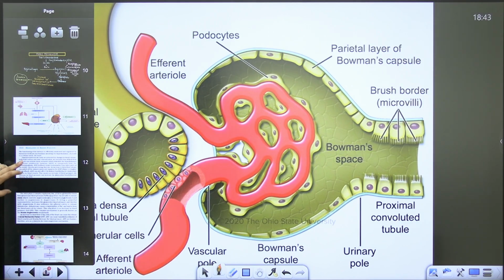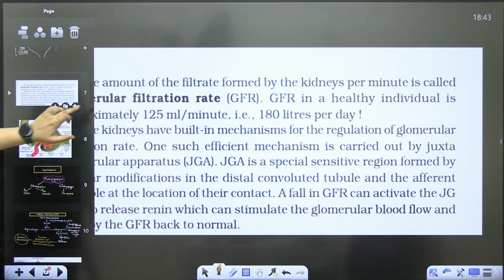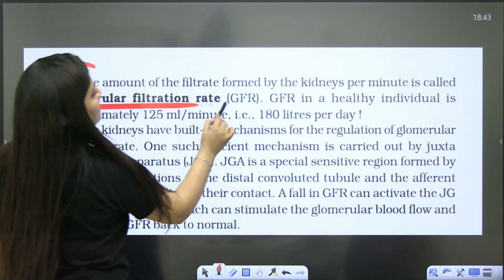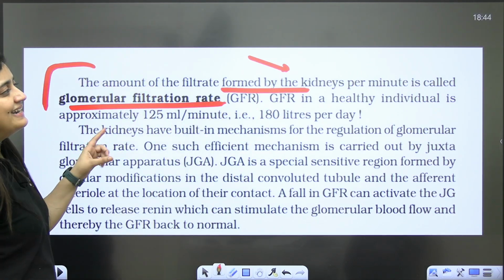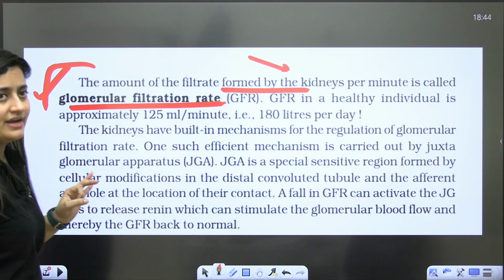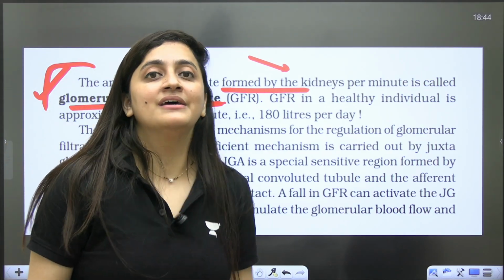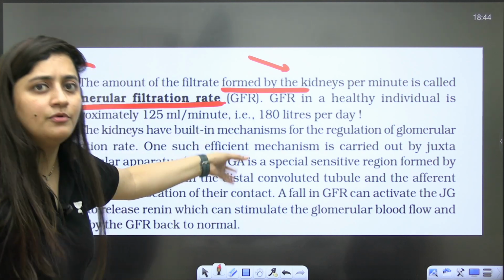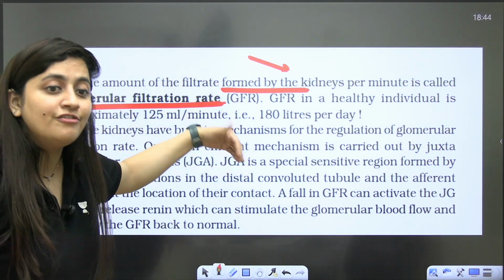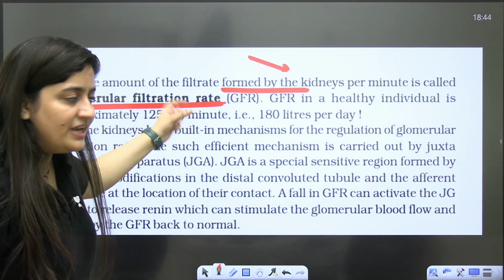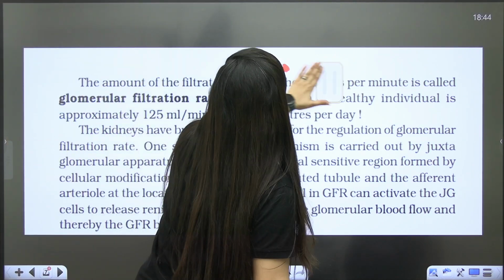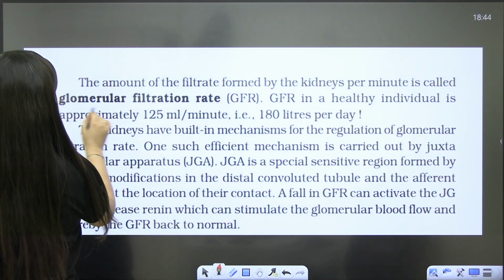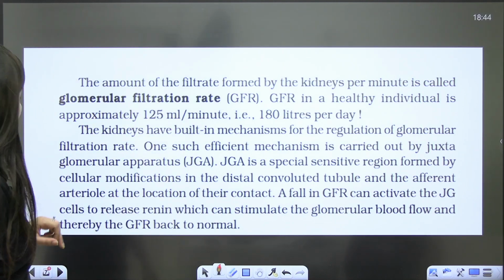So in the NCERT, of course, this topic is given here. It is mentioned clearly. I told you the amount of filtrate formed by the kidneys per minute is the glomerular filtration rate, the blood which will be filtered by the kidney in 1 minute. Basically, the amount of filtrate formed is more appropriate. So you can say: the amount of filtrate formed by the kidney per minute is the glomerular filtration rate.